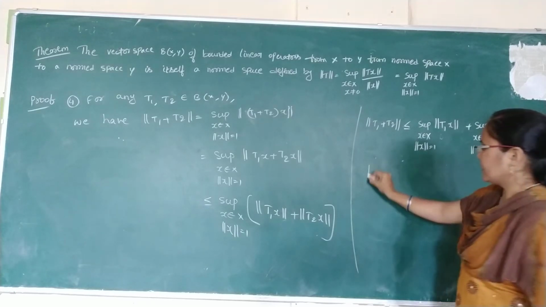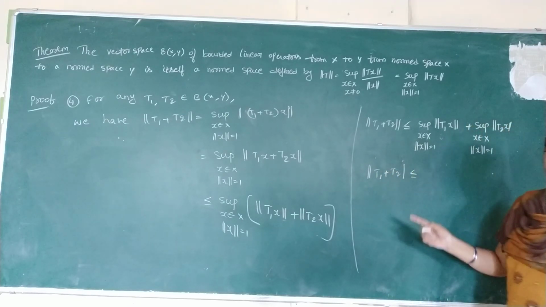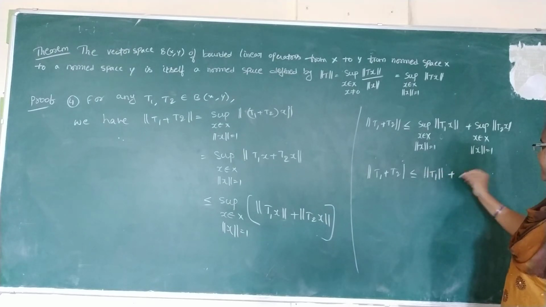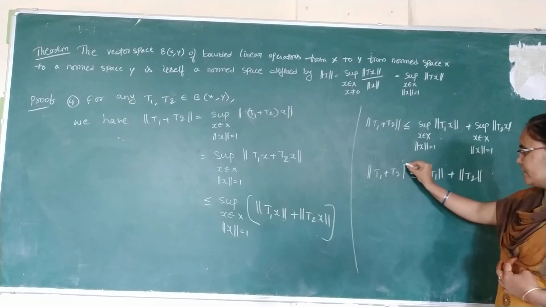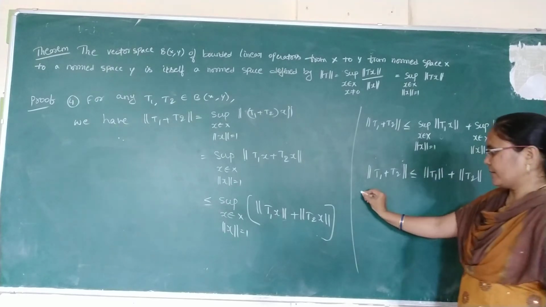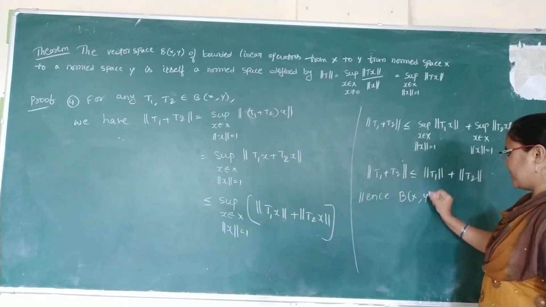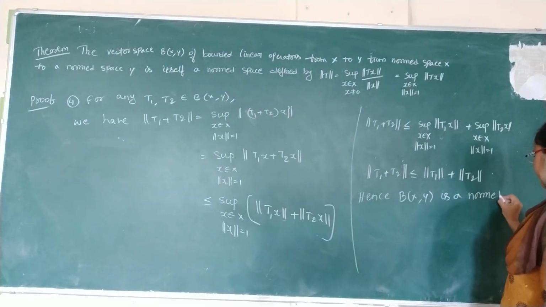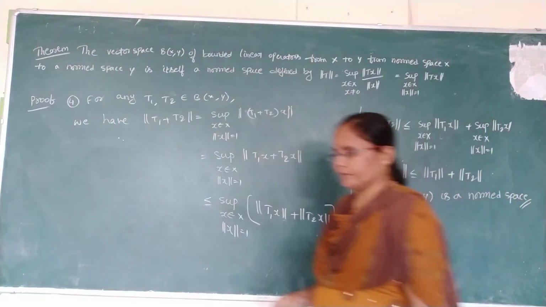So here norm T1 plus T2 is less than or equal to, this entire thing is nothing but the definition of norm T1 plus norm T2. So B of x comma y is a normed space. Hence true.